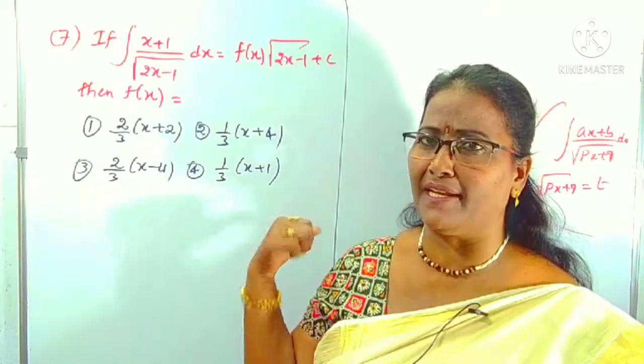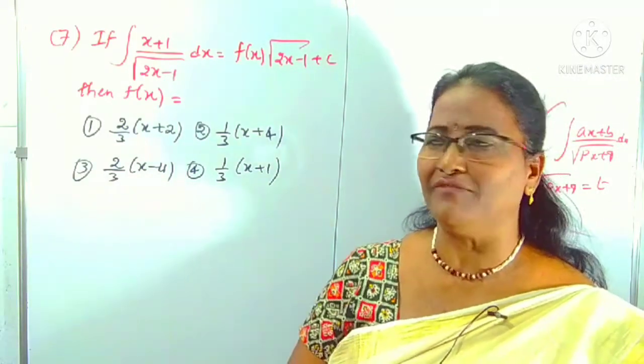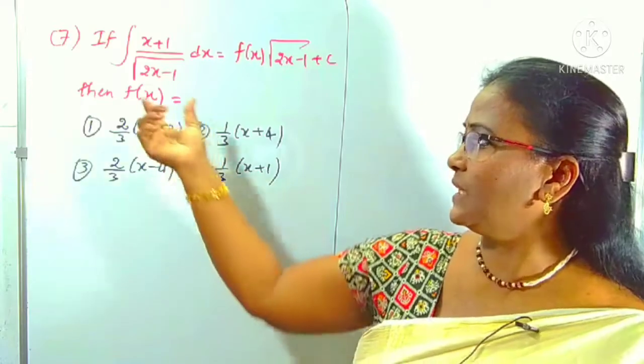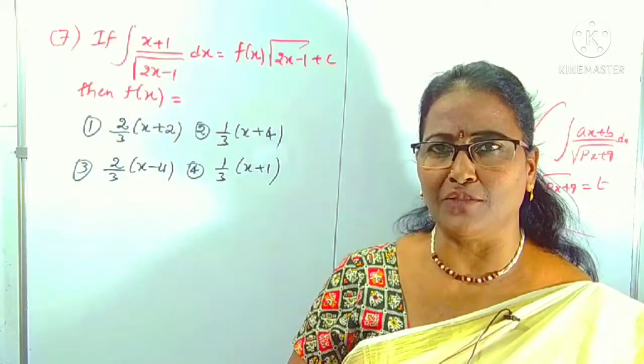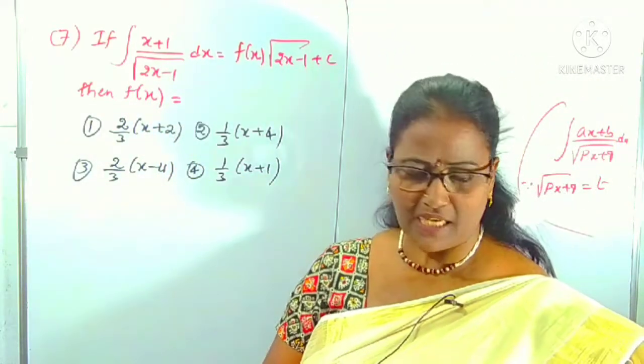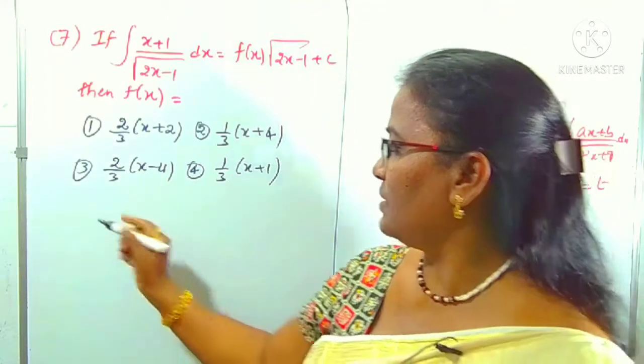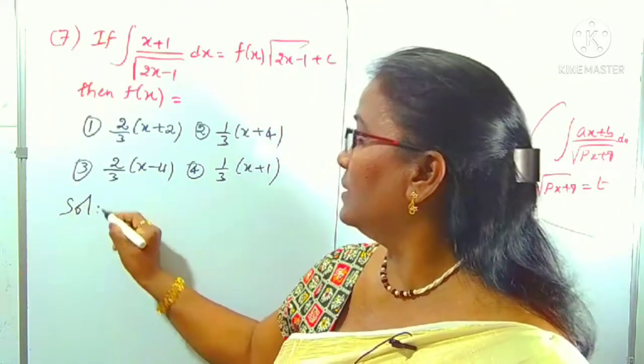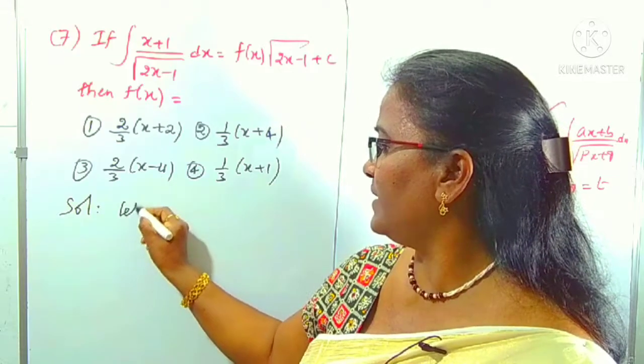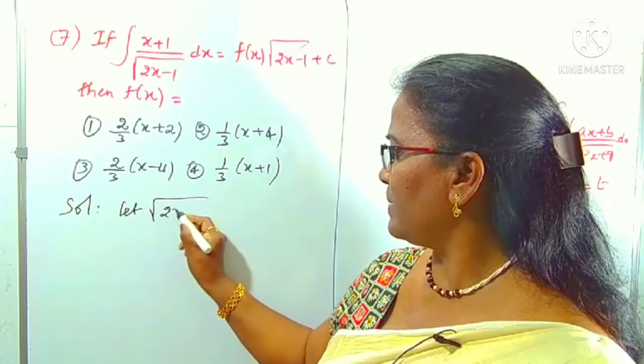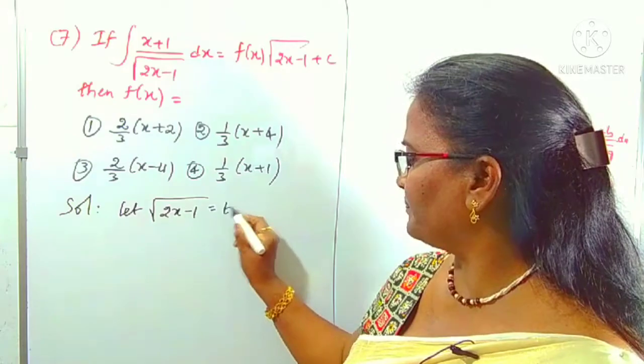Okay, this is one of the model forms. If such a function is given, then we can understand that a root over so and so is there, and the substitution is taken as t. That is what I am going to use here now. That is compulsory. How to do it? Let us take root over 2x minus 1 as t.